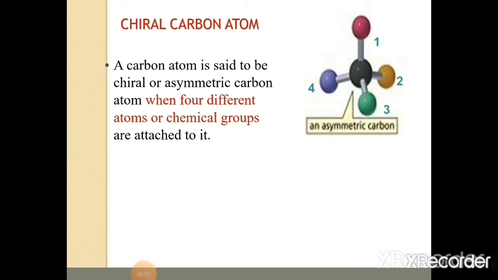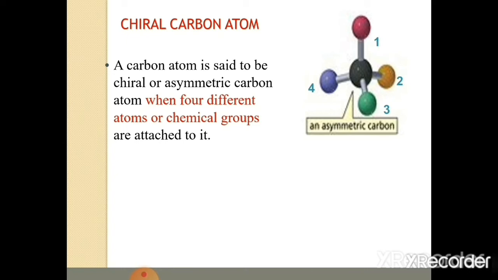Asymmetric carbon atom or chiral carbon atom: a carbon atom is said to be chiral or asymmetric when 4 different atoms or chemical groups are attached to it. The simplest monosaccharide with an asymmetric carbon atom is glyceraldehyde, and this is taken as the reference for naming higher carbohydrates. If a compound has one asymmetric carbon, it may exist in two forms, which are mirror images of each other. And the number of possible stereoisomers depends on the number of asymmetric carbon atoms.